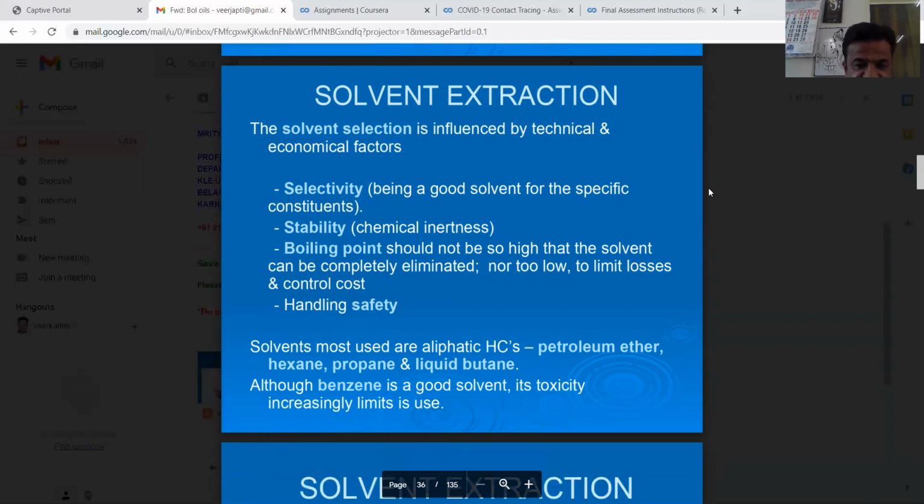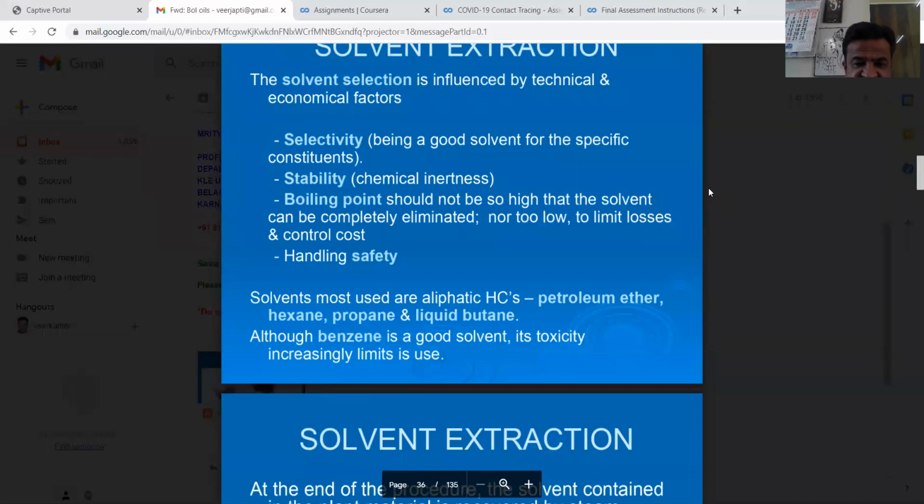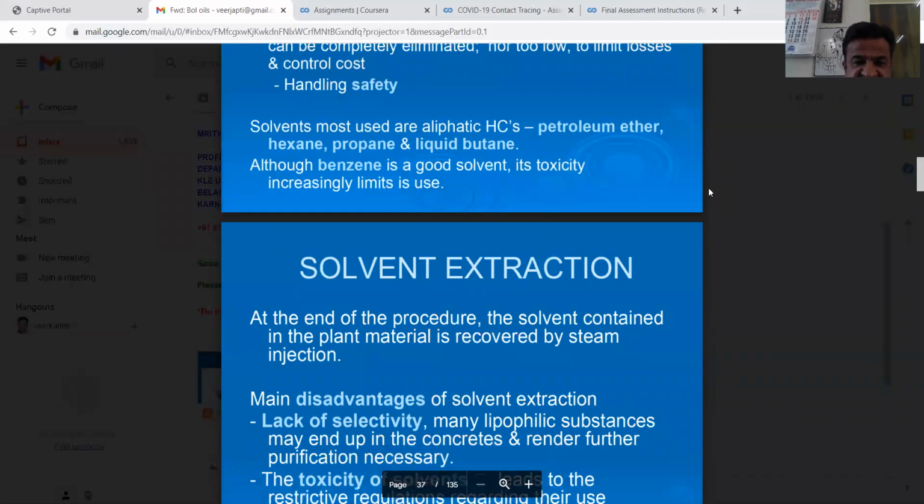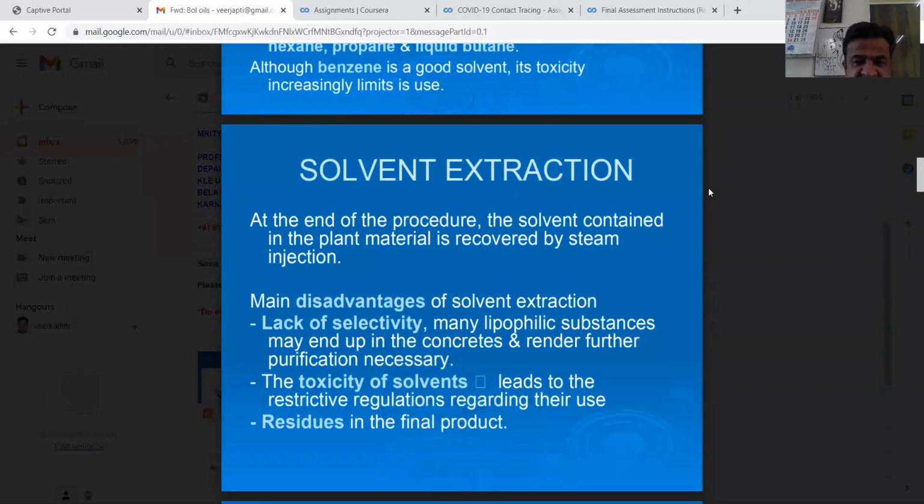Handling and safety. Solvents most used are aliphatic hydrocarbons, petroleum ether, hexane, propane, and liquid butane. Although benzene is a good solvent, its toxicity increasingly limits its use.